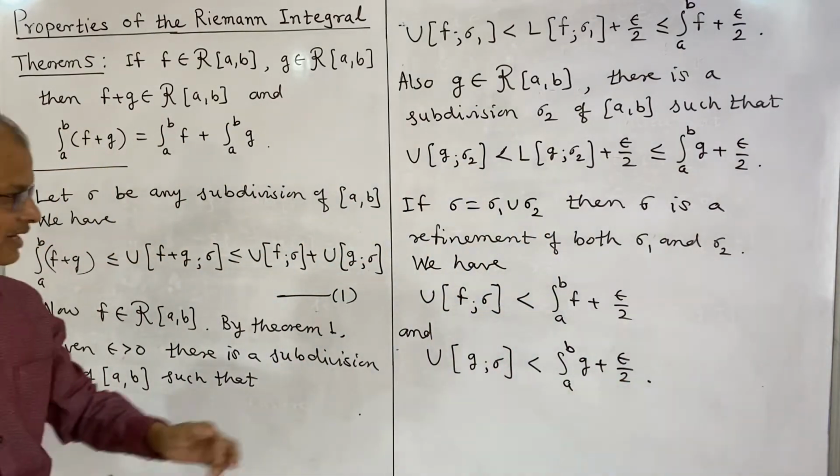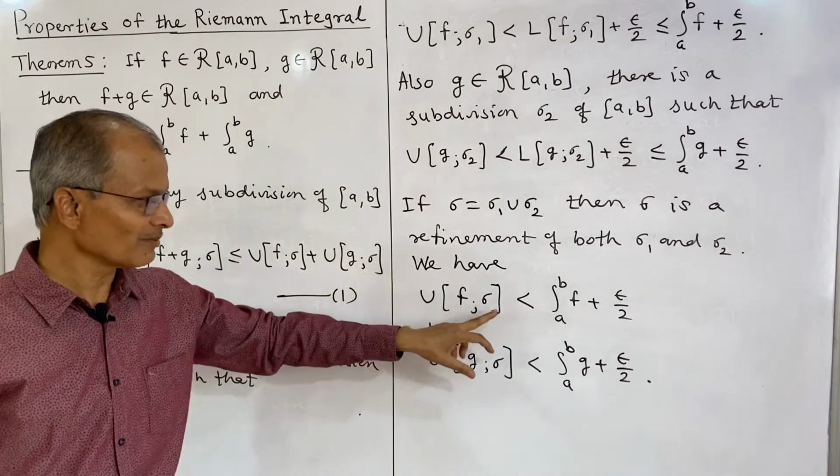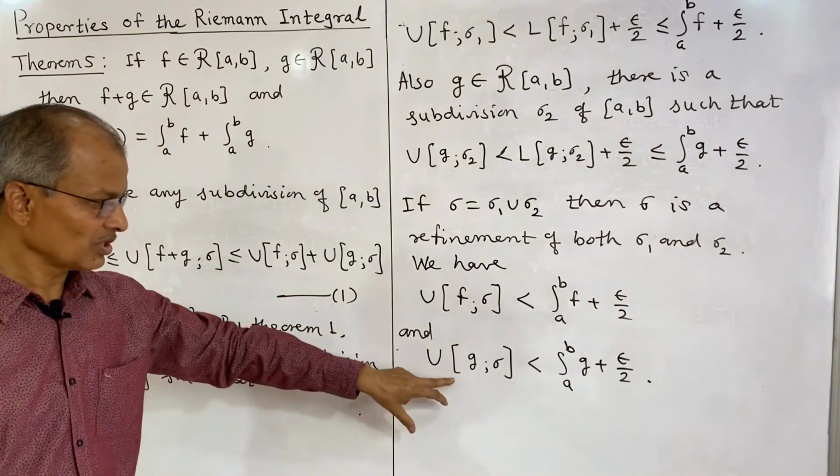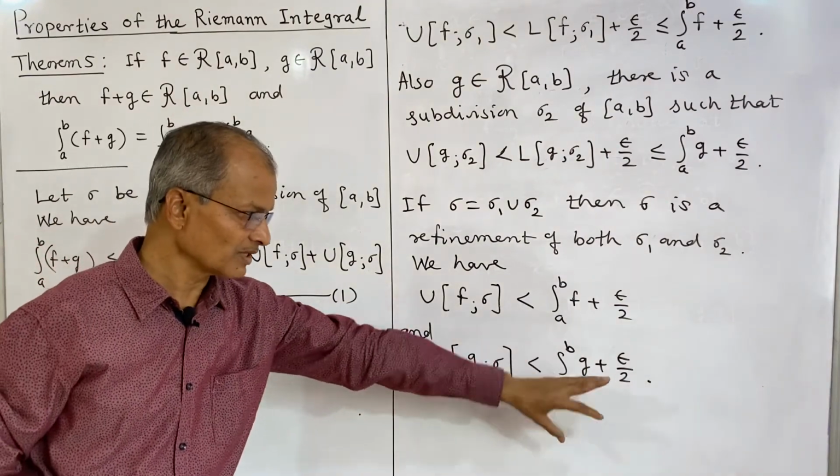So these are the two relations we have. The upper sum of f on sigma is less than the integral of f plus epsilon by 2, and the upper sum of g on sigma is less than the integral of g plus epsilon by 2.